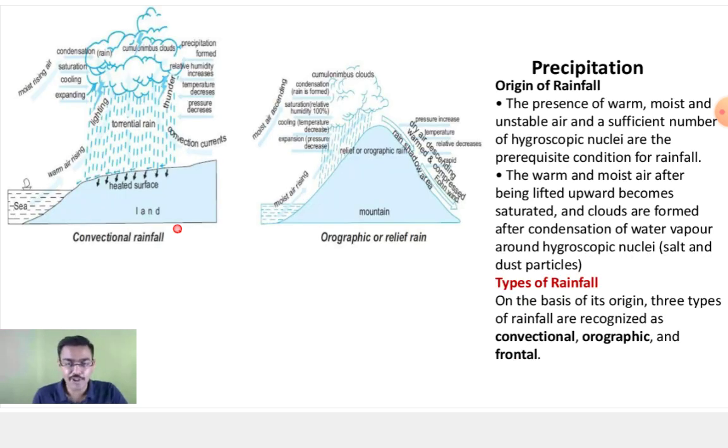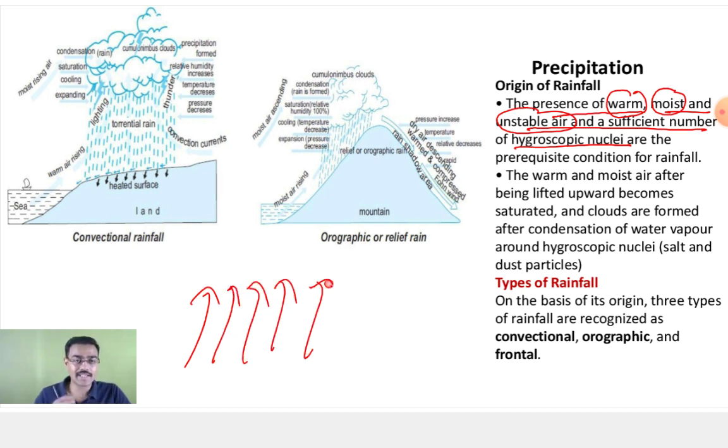The next topic is precipitation. It requires the presence of warm, moist, and unstable air and a sufficient number of hygroscopic nuclei. Now, warm, moist, and unstable air: what does this mean? It means that your air is rising. Have we discussed the cold water bottle example in the class? I remember that we have discussed it in the class.